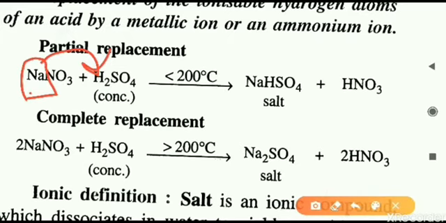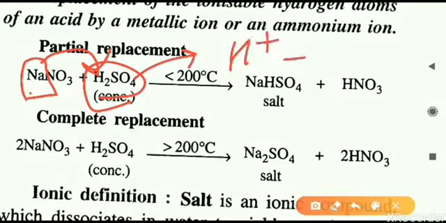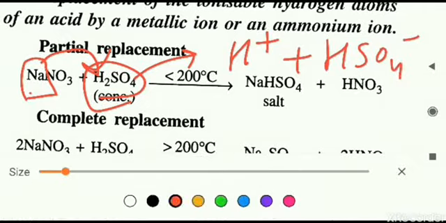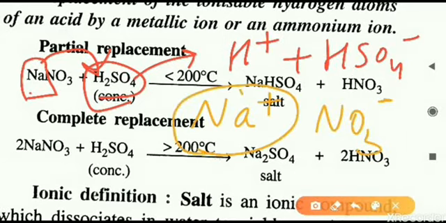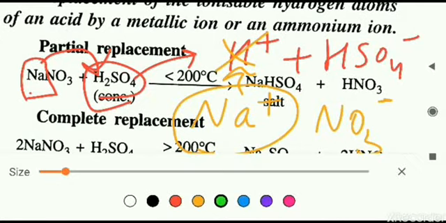So as a result, what will happen? This H2SO4 has two parts, H+ and another part, HSO4-. And NaNO3 is also in two parts, Na+ and NO3-. So this H+ is replaced by sodium. Sodium will occupy the position of H+. As a result, we will get a new compound. What is that new compound?